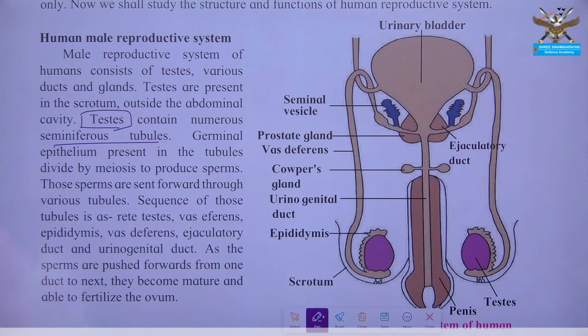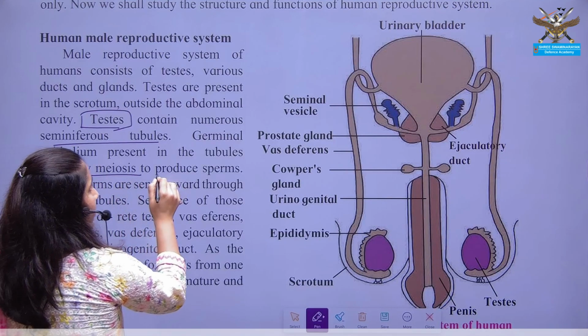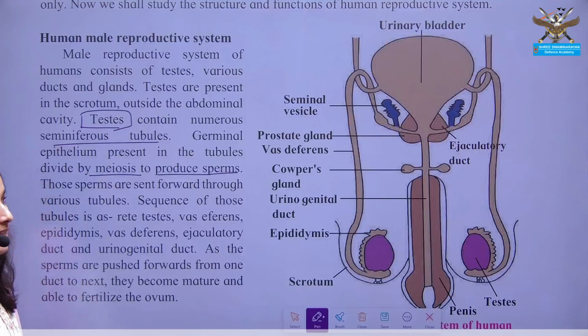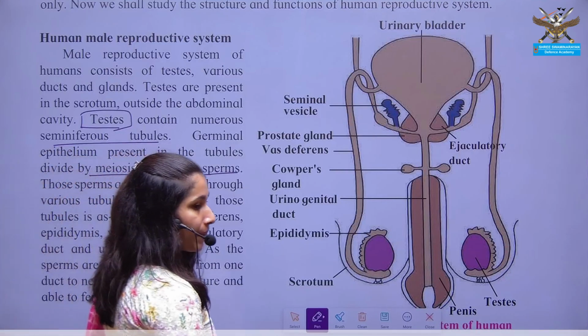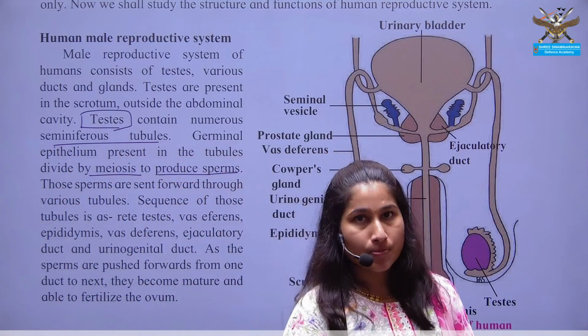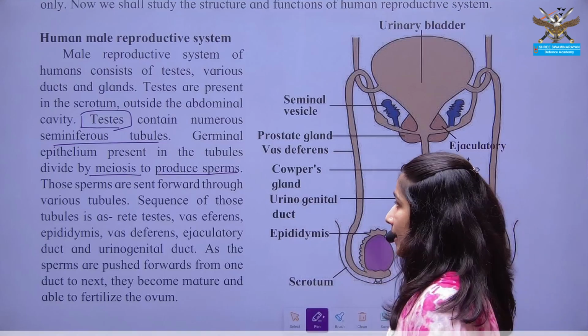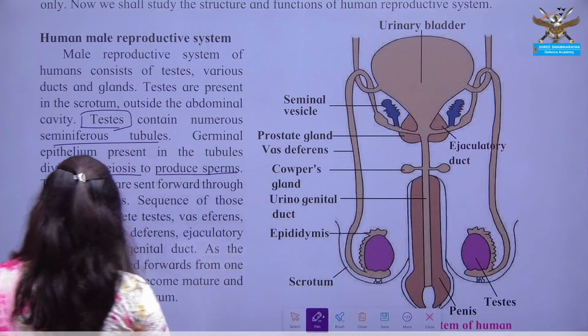Which kind of cell division? Meiotic. Meiotic cell division gives rise to which gamete in males? That is sperms. The male gamete in humans is known as sperm, which is formed in which structure? Testes.